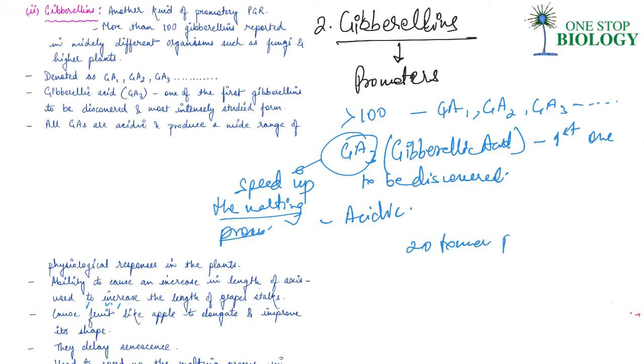Apart from that, spraying juvenile conifer plants with gibberellic acid also hastens the maturity period, and that is why you have early seed production.